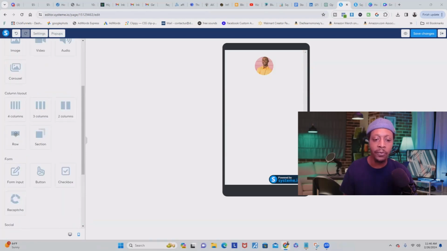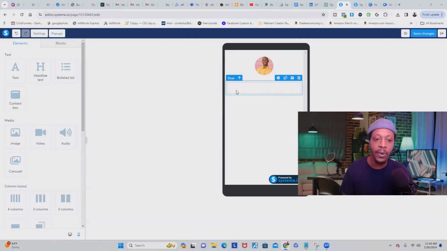And then we're going to add another row, and you can just click it, and it's going to pop up right up under your picture. So now that we have our row, we're going to add an element, which is going to be our text, which is going to have the name of our sales under the picture. So now all you would have to do is just click on text.